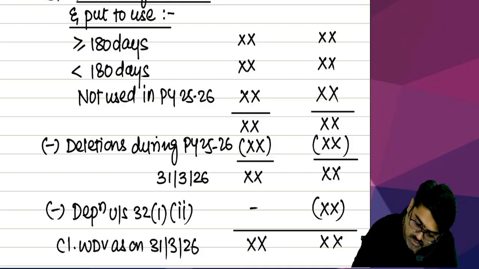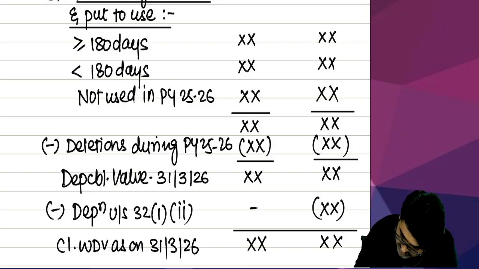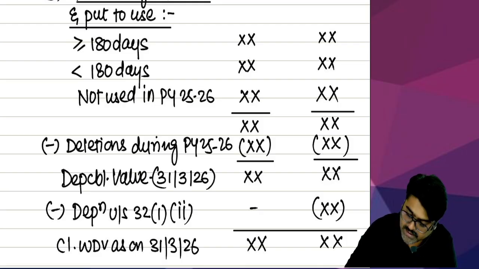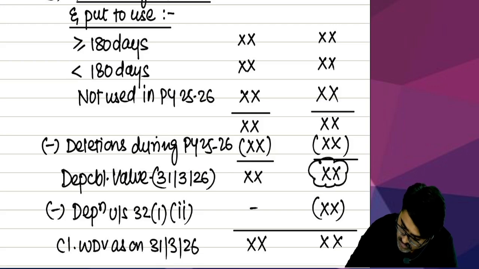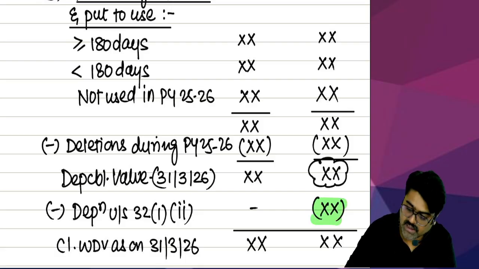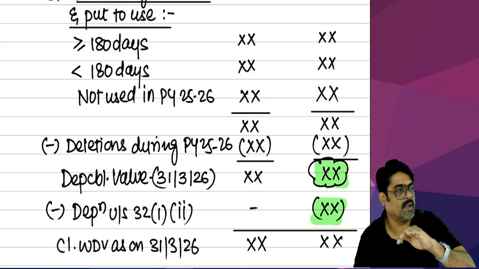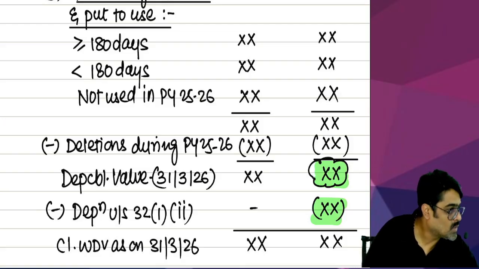So this value is also known as depreciable value. This is the depreciable value as on 31st March 2026. On this amount you are going to calculate the depreciation. So whatever depreciation is calculated on this value. Out of this value, on some amount, no depreciation.